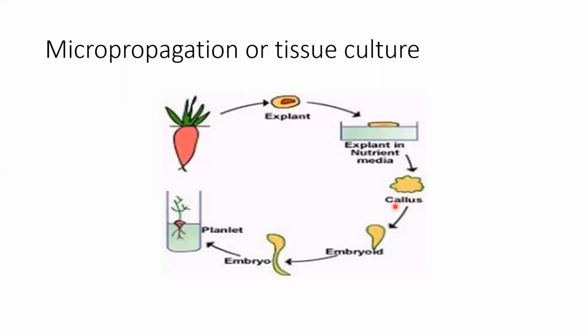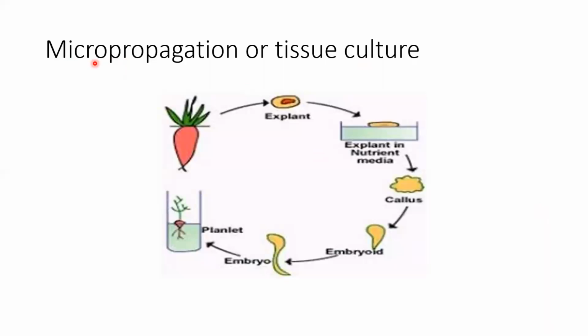This callus is then transferred to another medium, a plant hormone medium, so that differentiation takes place, and it differentiates into root, stem and leaf, and small plantlets start arising. Each plantlet, when transferred to the soil, gives rise to a new plant. This whole process is known as tissue culture or micropropagation.